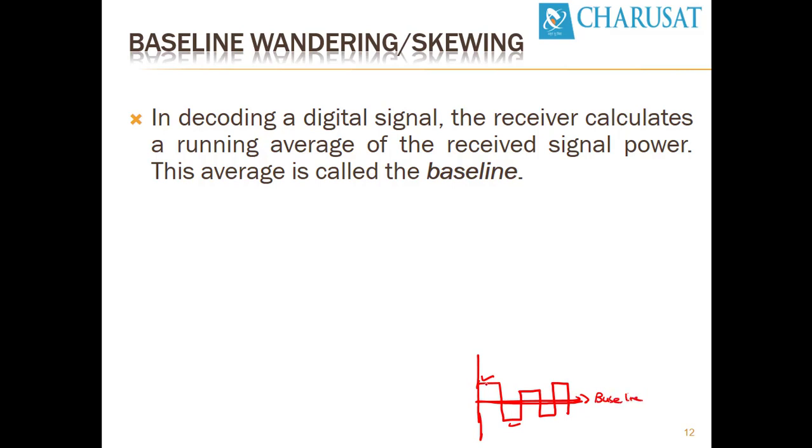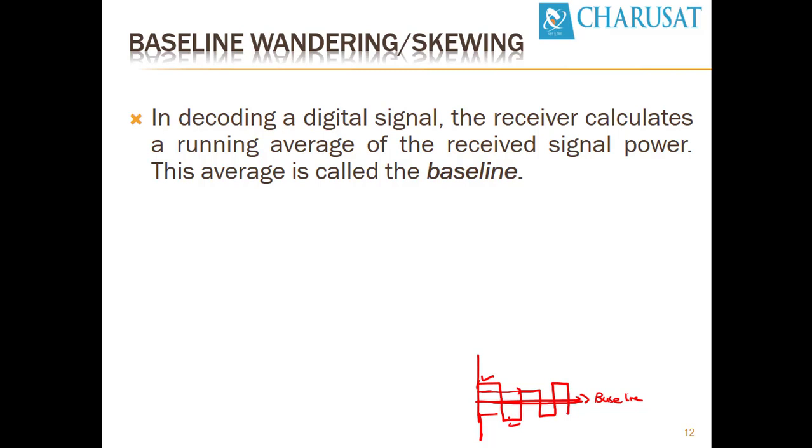If by chance the baseline is skewed upward or downward, this is baseline skewing up and this is baseline skewing down, these voltage levels are nearer to 0 voltage. So this could not be recognized as a 1 at the receiver side. If the baseline changes its location with respect to 0, going upward or downward, the receiver could not recognize whether it's a 1 or 0.